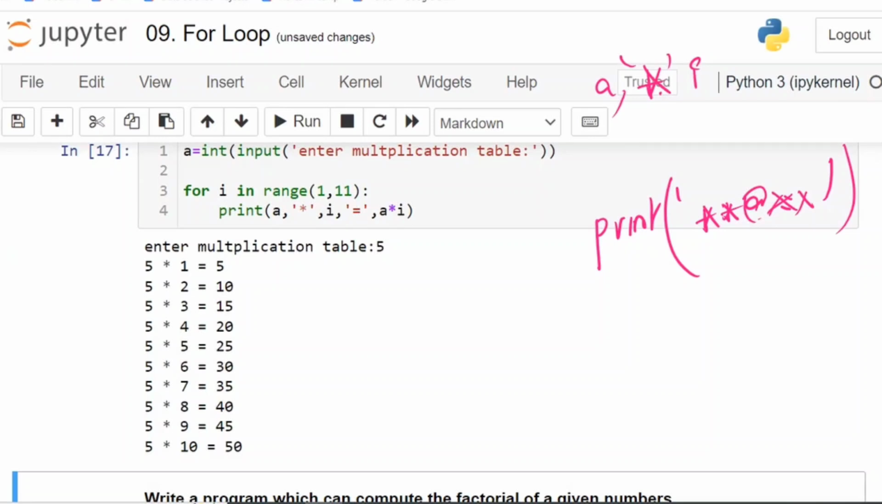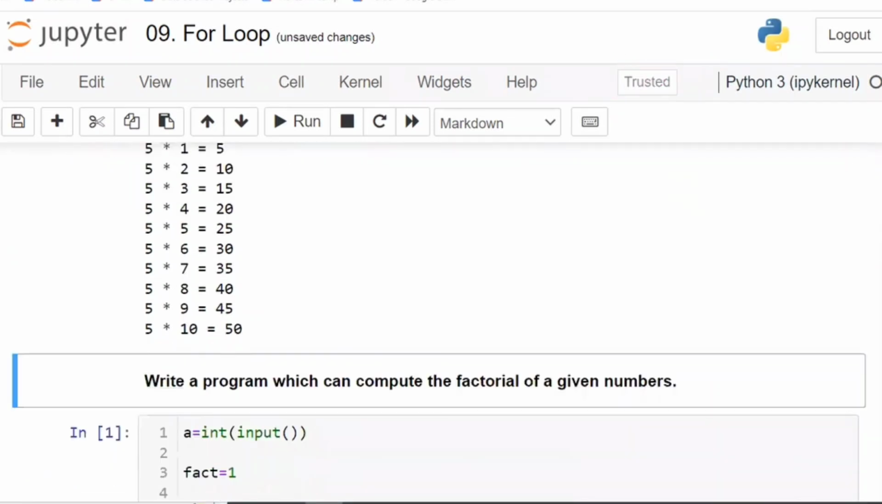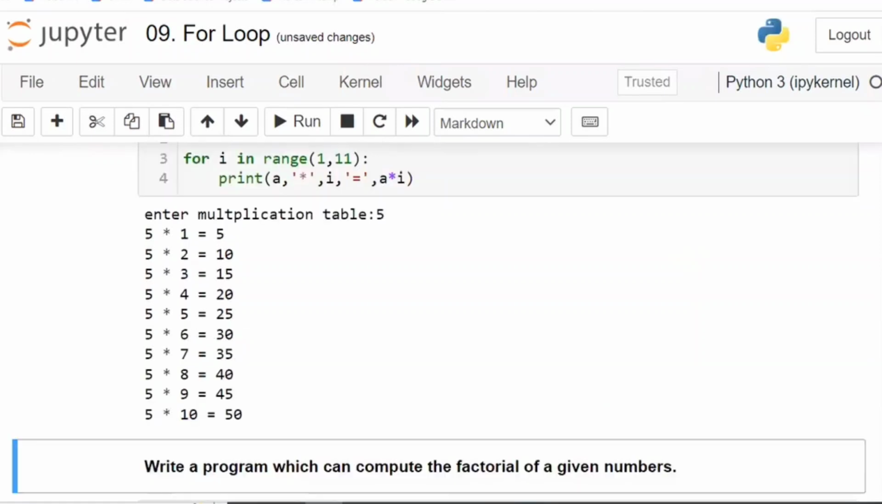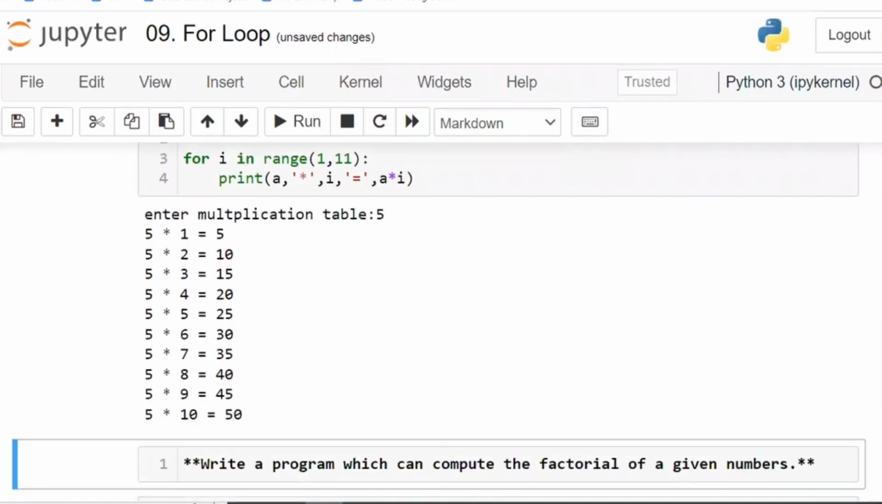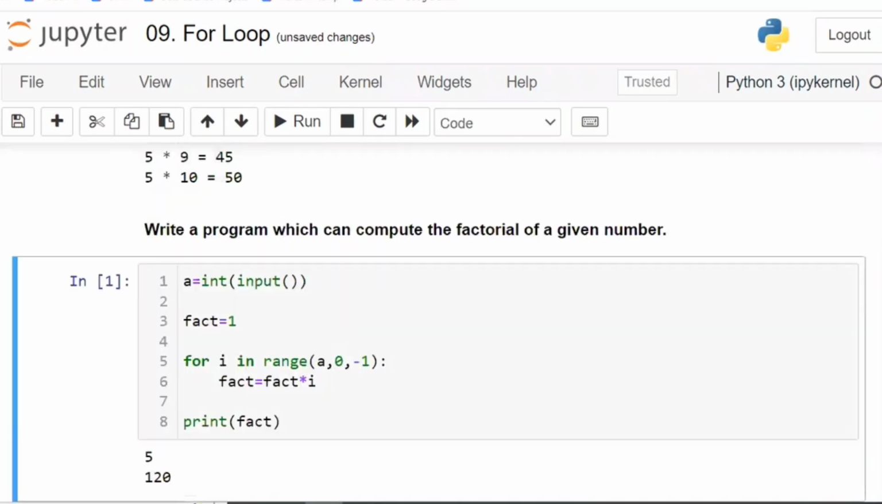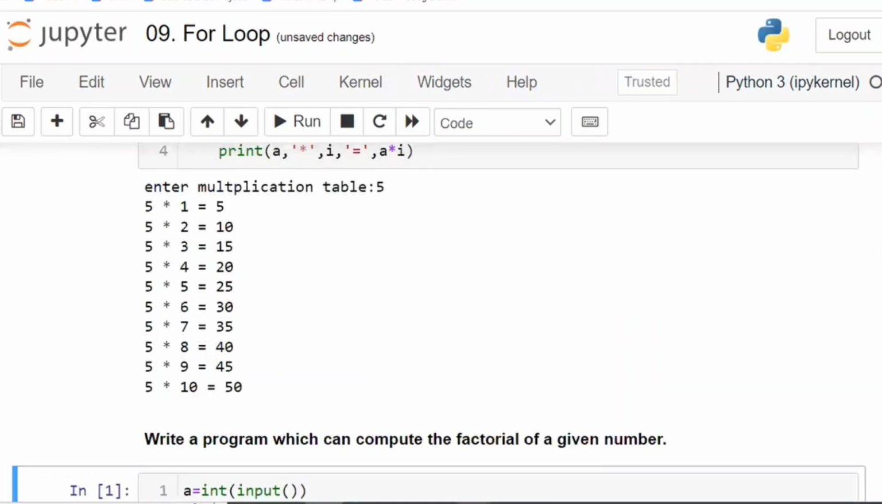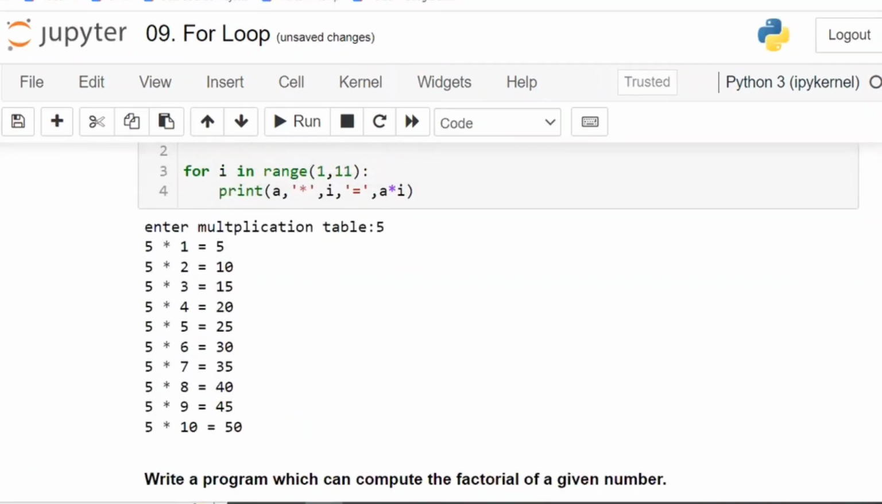Done? The next one. Write a program which can compute the factorial of a given number. Not numbers, number. Of a given number, which will execute the factorial. Now, first, what is meant by factorial?